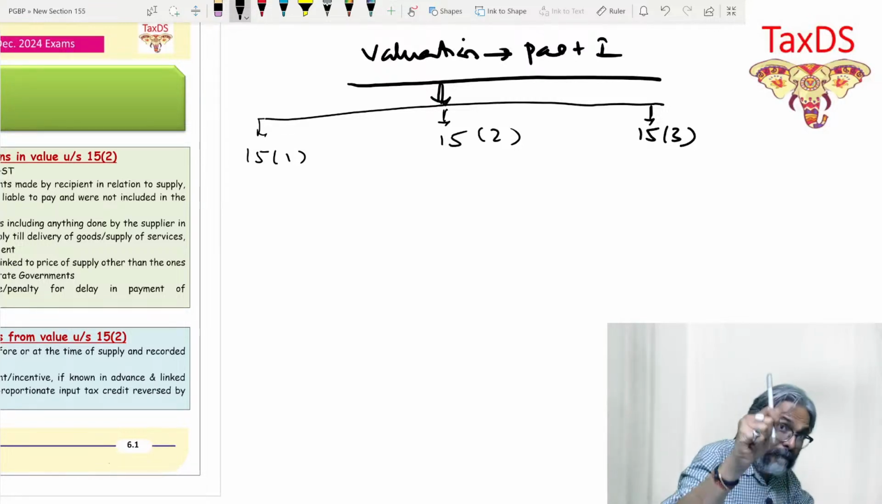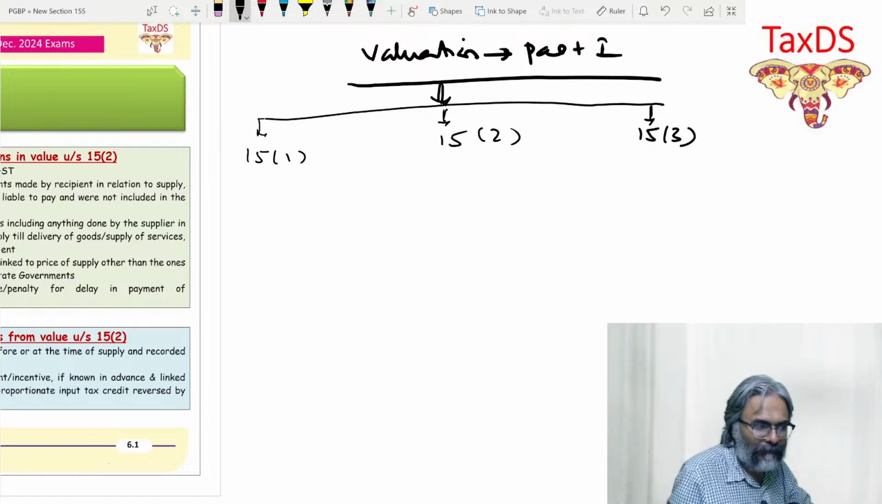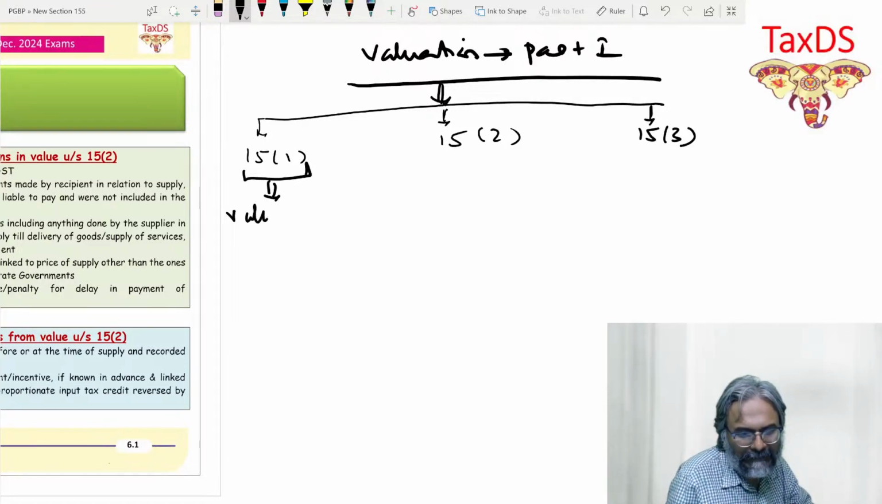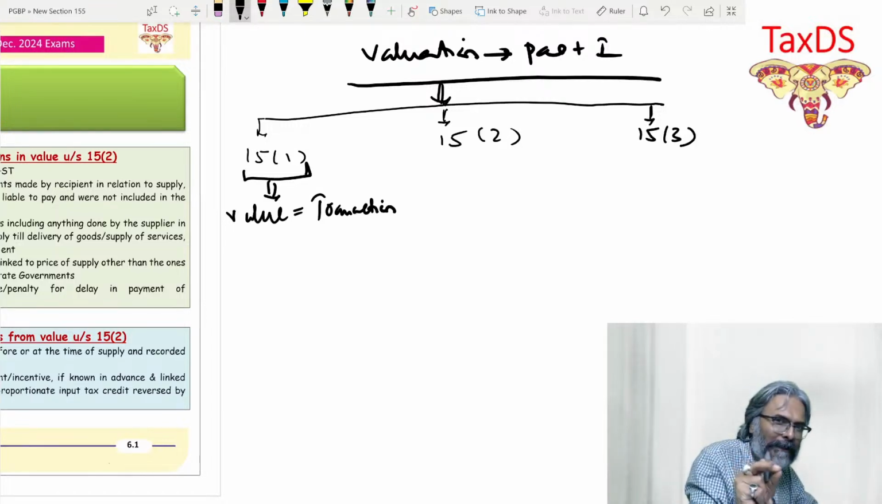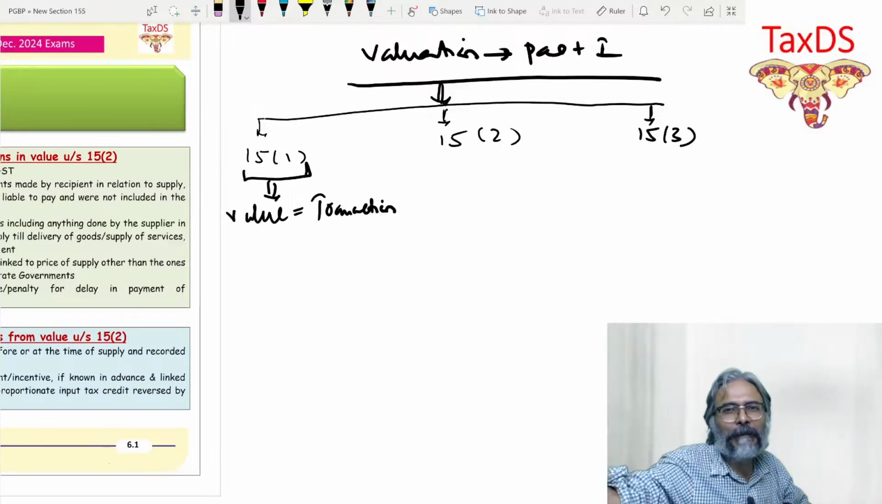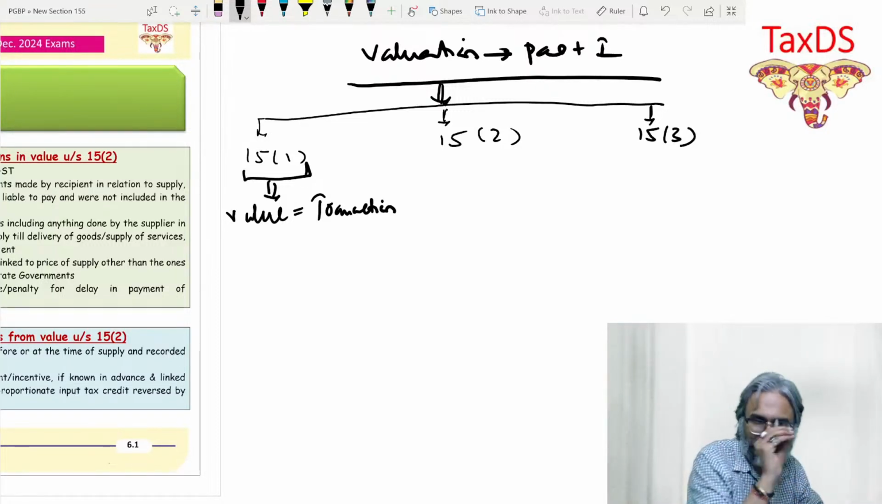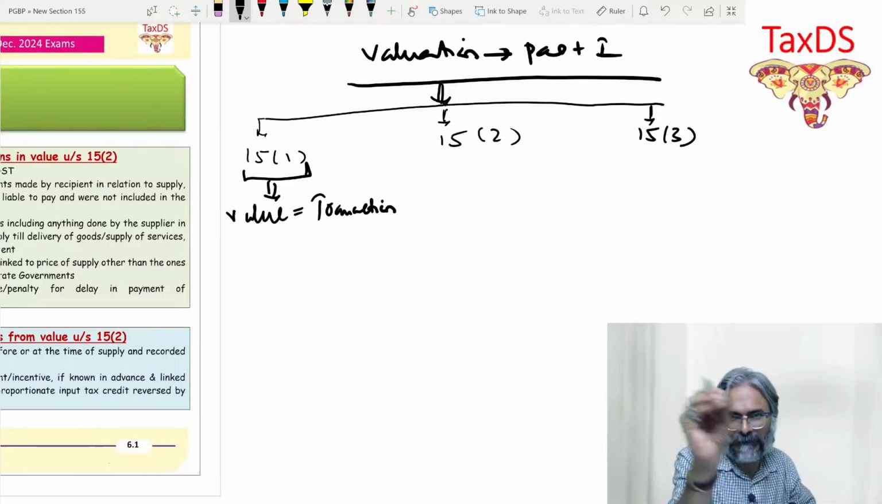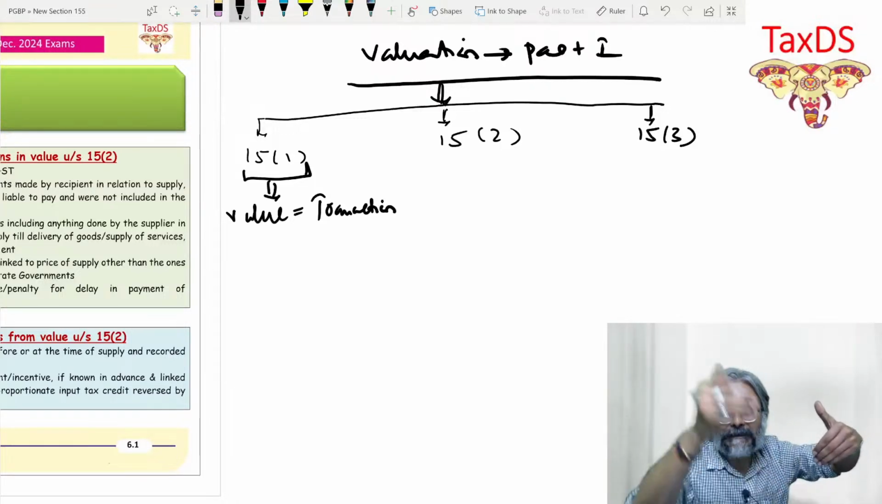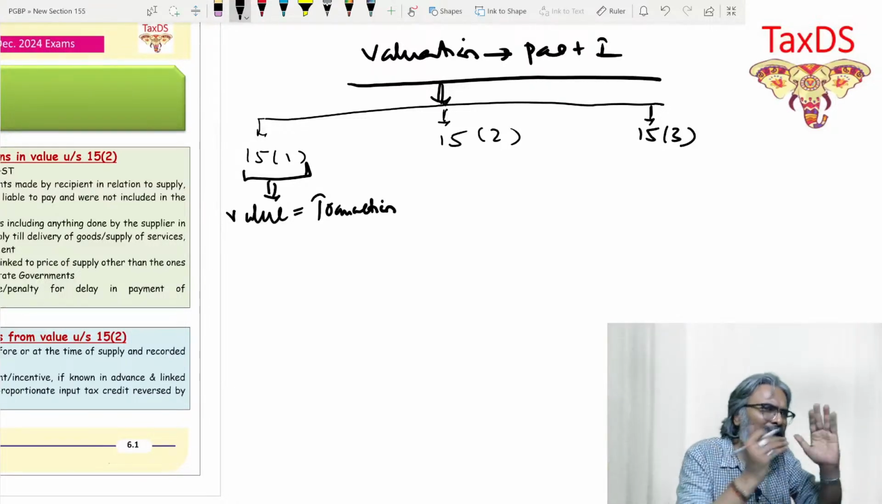The first section is the base section, which talks about the value, students. The base section talks about the value to be the transaction value. So whenever your answer comes under 15.1, you will always say that the assessable value of the supply shall be the transaction value under section 15.1. Use this term: the assessable value for this particular supply, which is given to you in the question, is the transaction value under 15.1, provided some conditions are satisfied.